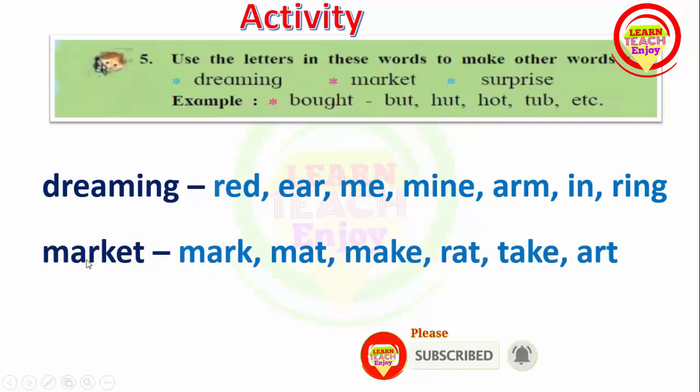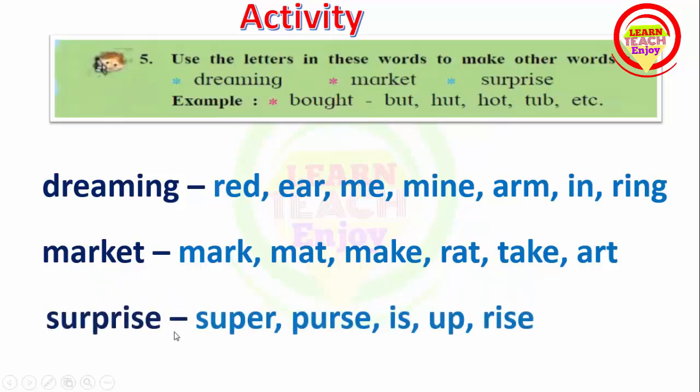Second word, market. We can make the small word M-A-R-K, mark. Mark means चिन्ह. Then M-A-T, mat. Mat means चटई. Then next M-A-K-E, make. Make means बनवणे. Then R-A-T, rat. Then T-A-K-E, take. Then A-R-T, art. Like this.